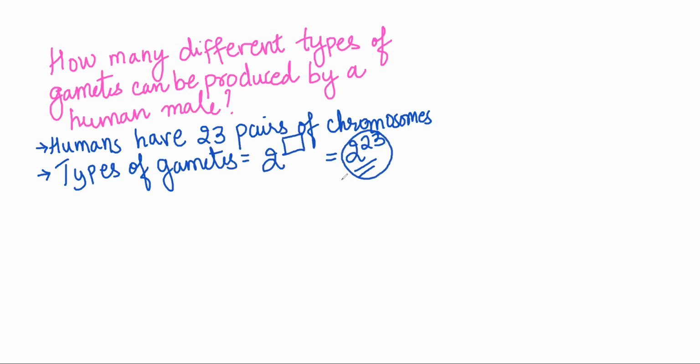If the same question was how many different types of gametes can be produced by a human female, so what would be the answer?